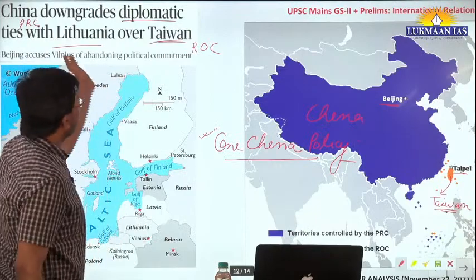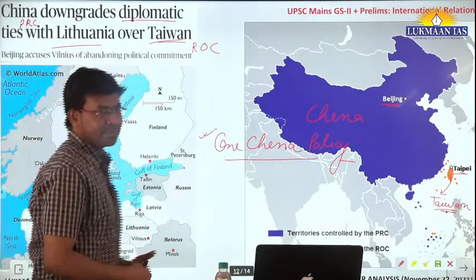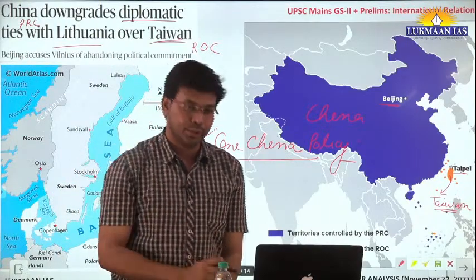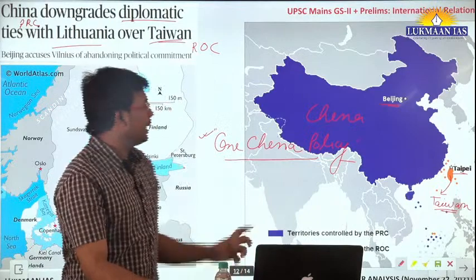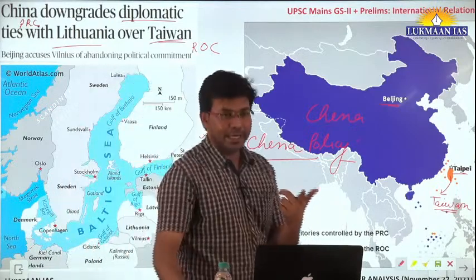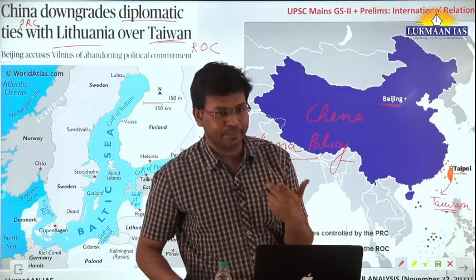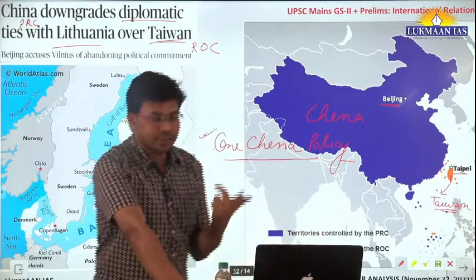So this article in itself is not that important for us. For us, what is important is map related issues. We need to understand whether Taiwan is an independent nation. The question arises: is Taiwan an independent nation or an independent country? Is Taiwan a sovereign country?